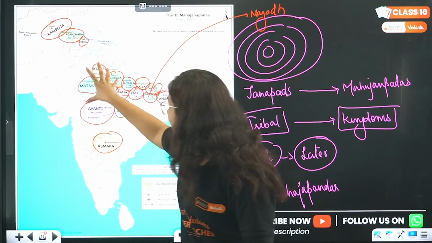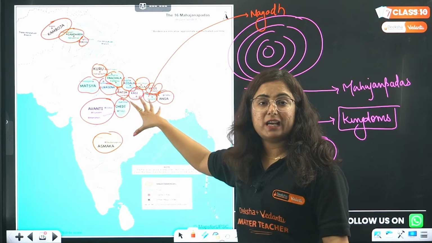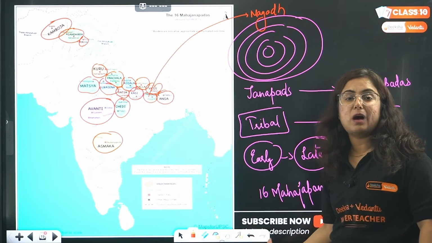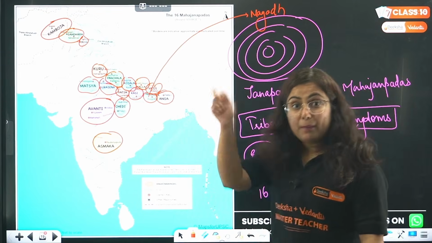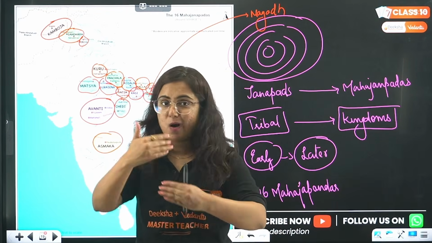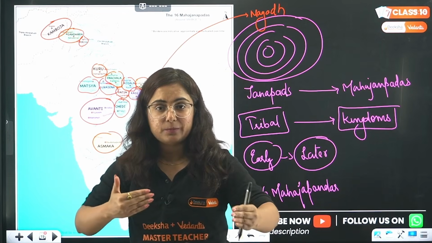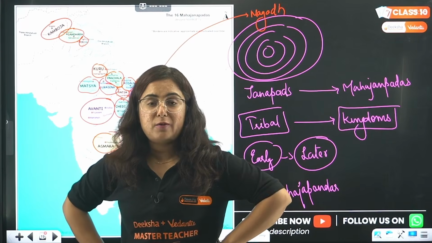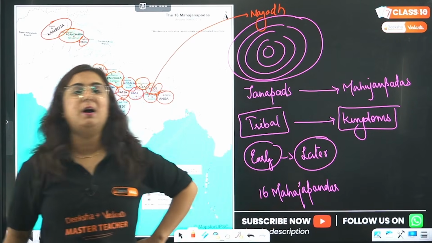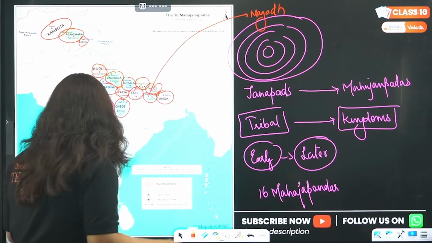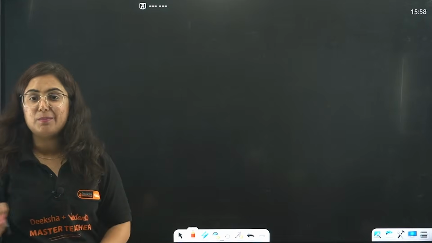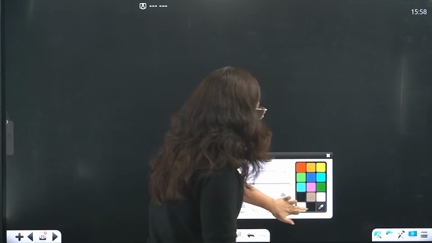Then, expanding more and more and fighting for territories, the 16 Mahajanpads of that time came into the picture. Among the 16 Mahajanpads, they are again fighting with each other. Who will become the most powerful? Beta, Magadha will become the most powerful. The detailed story regarding Magadha is not given in the book, but I am going to give you a clear picture of Magadha.